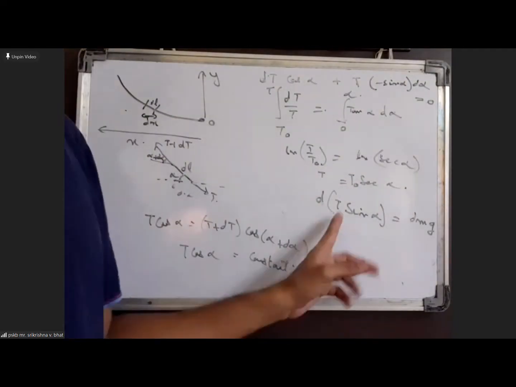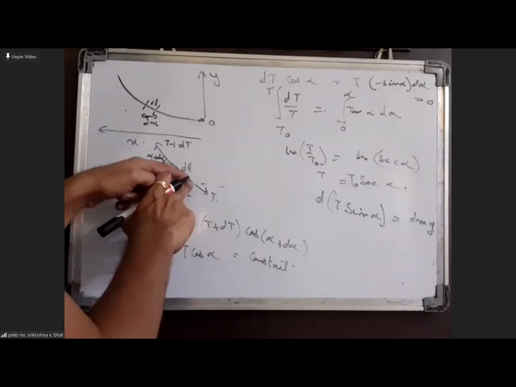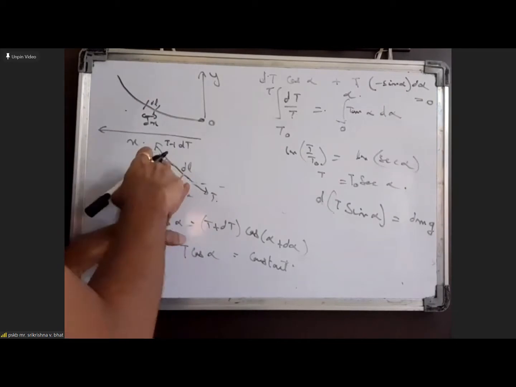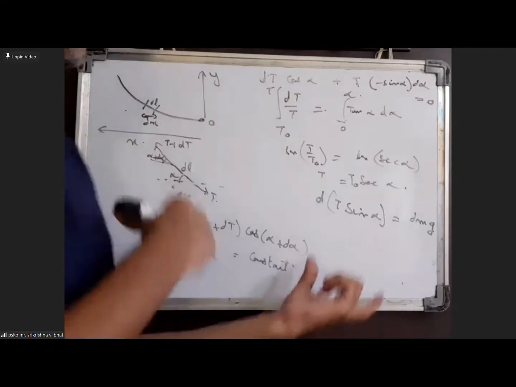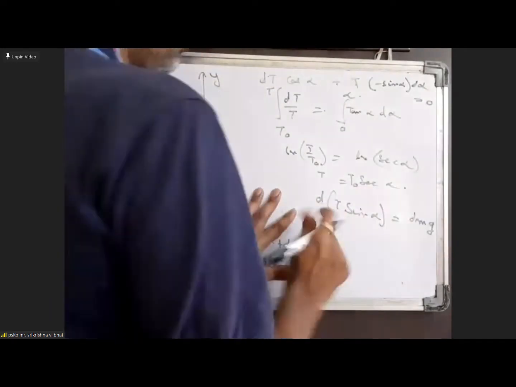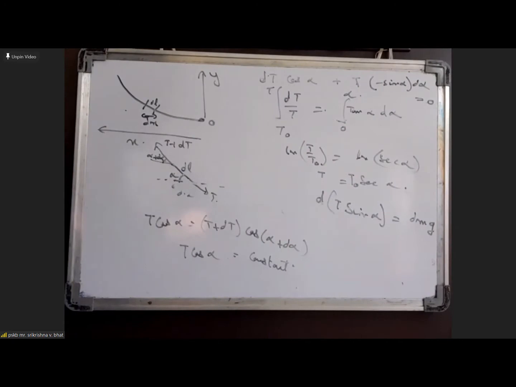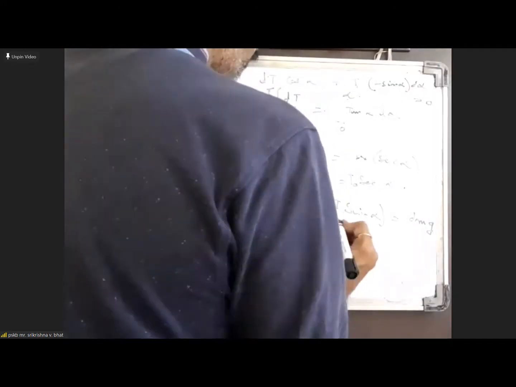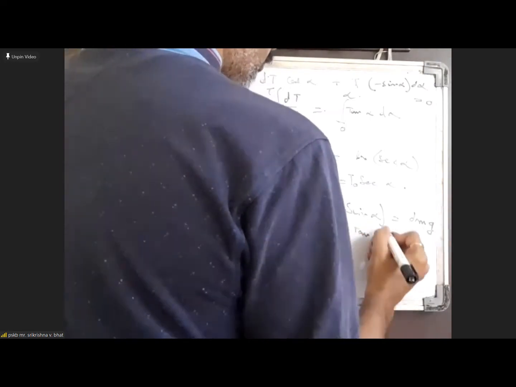What is d of T sin alpha? It is the small change in T sin alpha. At this end, the force in the vertical direction is T sin alpha, and at the other end it is T plus dT into sin of alpha plus d alpha. That difference is d of T sin alpha, which is the same as this expression. Here we can write T as T0 secant alpha, so T sin alpha is T0 tan alpha, giving d of T0 tan alpha. That is equal to, now dm we can write as lambda into dl into g.